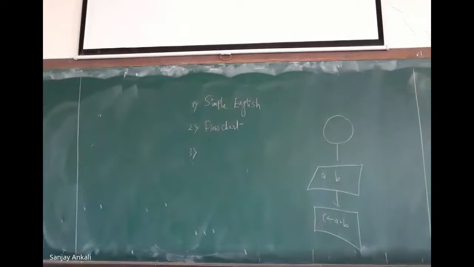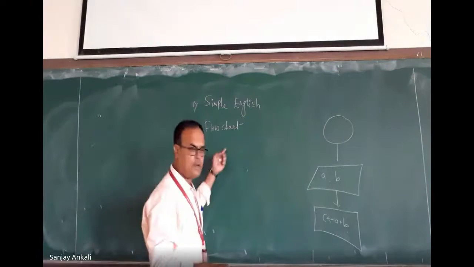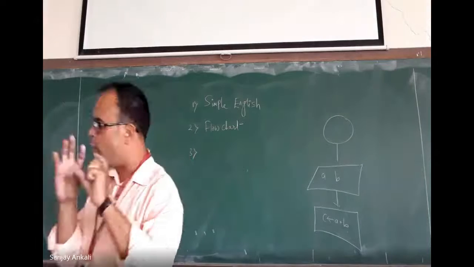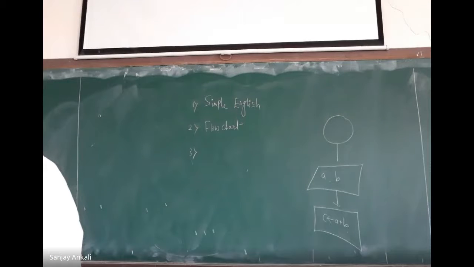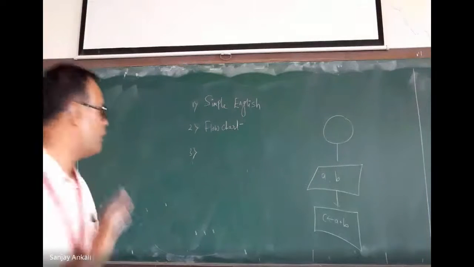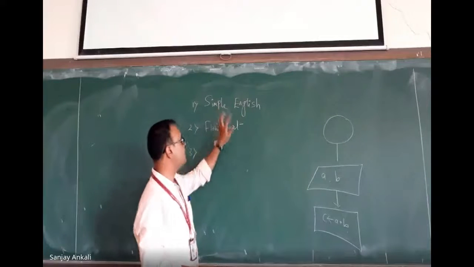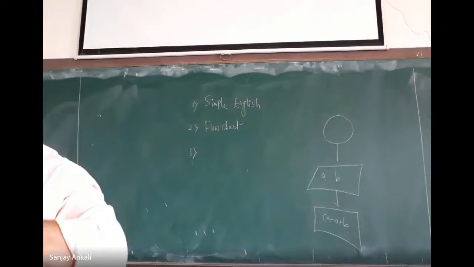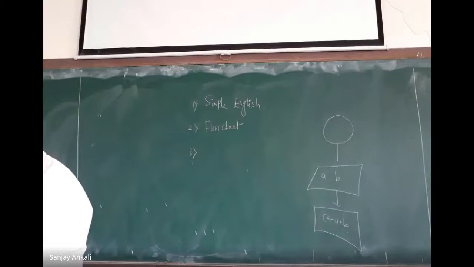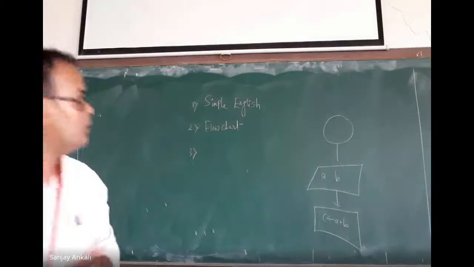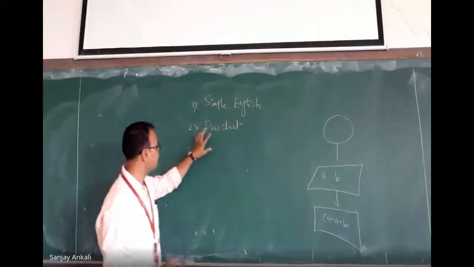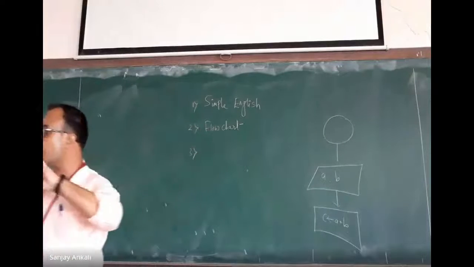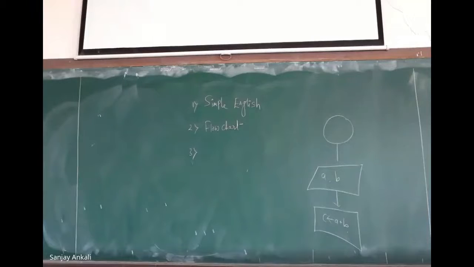There is a symbol which represents connectors also. So one drawback is that a flowchart is for small problems. It is very easy, but if the problem is more complex, I cannot use it. What is the main problem of simple English? It is just like storytelling. It does not give any idea of how to solve the problem. The first step becomes storytelling, and the second step becomes more complex when the problem to be solved is more complicated.